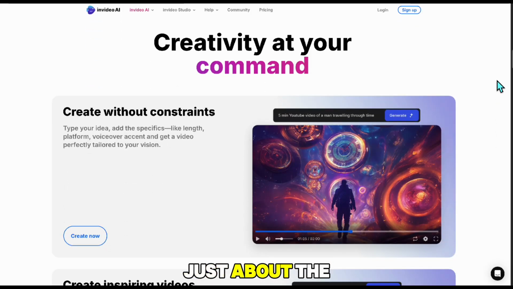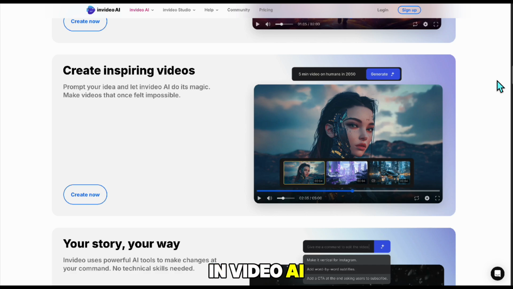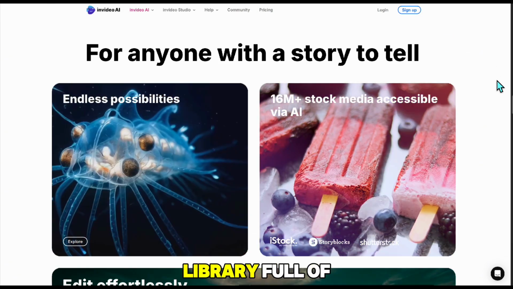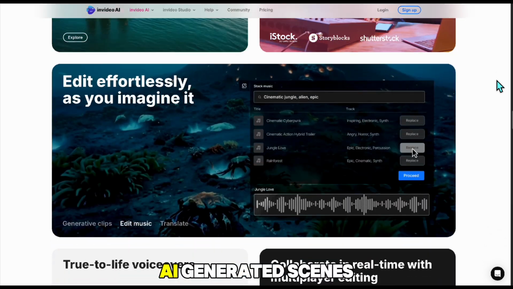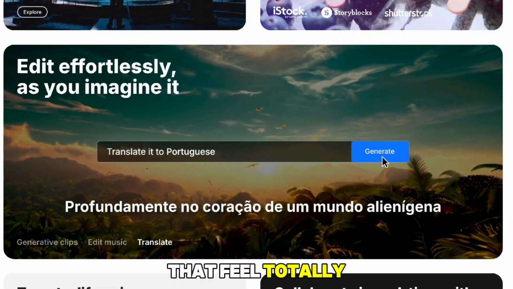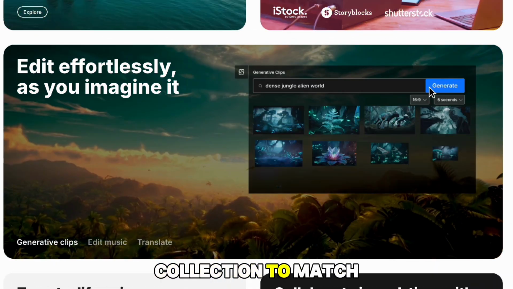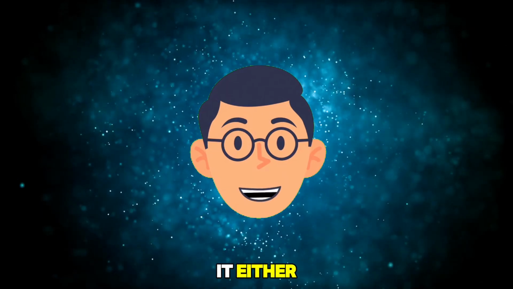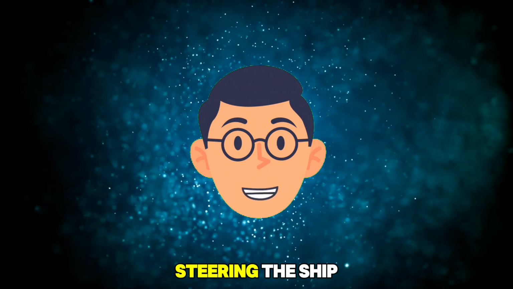And it's not just about the looks. Invideo AI comes with a ton of features to play with. A huge stock library full of clips and images, AI-generated scenes that feel totally unique, and a music collection to match any vibe you're going for. You don't need to be a pro to use it either. A few simple prompts and you're steering the ship.